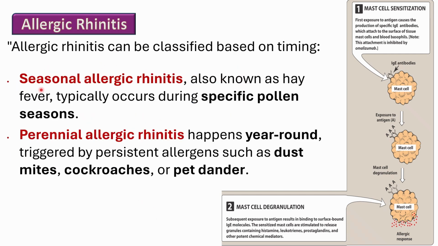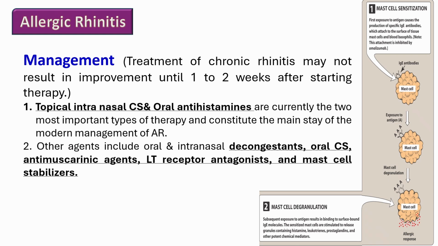Allergic rhinitis can be classified based on timing. Seasonal allergic rhinitis, also known as hay fever, typically occurs during specific pollen seasons. Perennial allergic rhinitis happens year-round, triggered by persistent allergens such as dust mites, cockroaches, or pet dander. Both types involve the same immunologic mechanisms and are treated using similar pharmacological strategies.